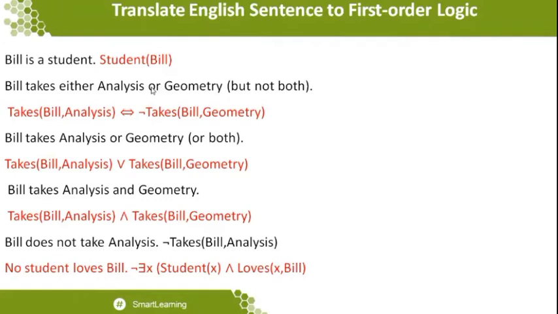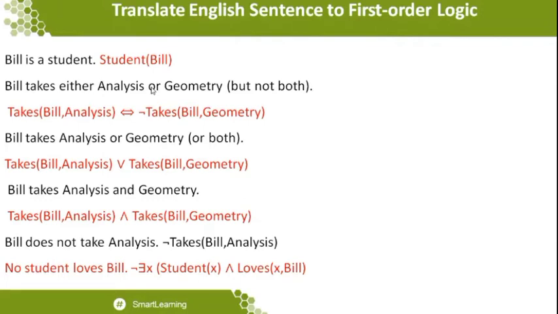Like whatever I just told, first you concentrate on Bill takes analysis. We already wrote that particular statement using takes, so the grammar is not an issue over that. You don't need to worry about that, sir. It is given as take here, and takes there, so that is not an issue while you are writing. So you can write takes of Bill comma analysis, then I apply does not, so the negation symbol has been applied over there.